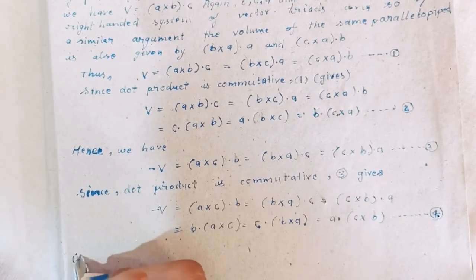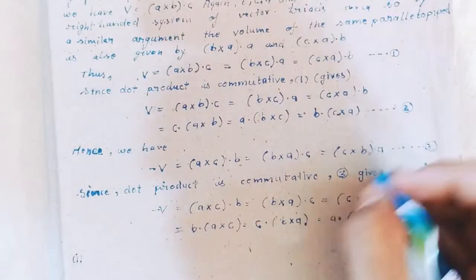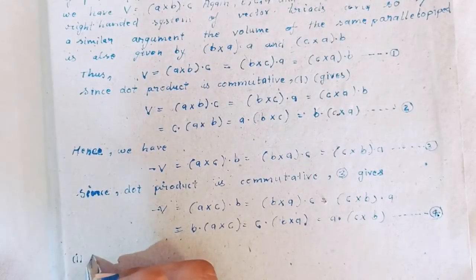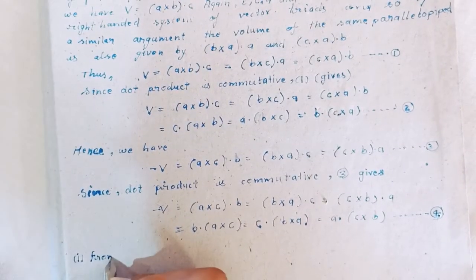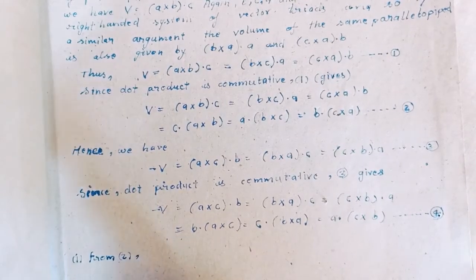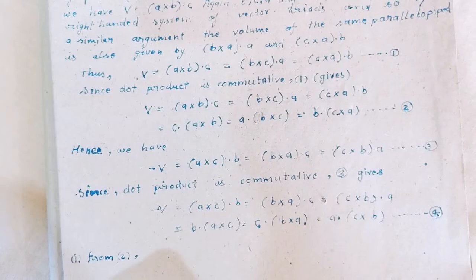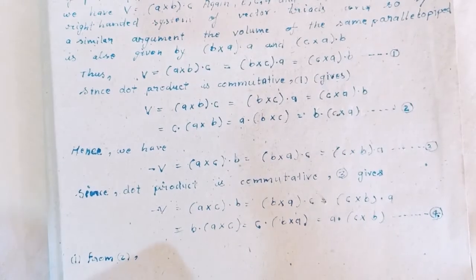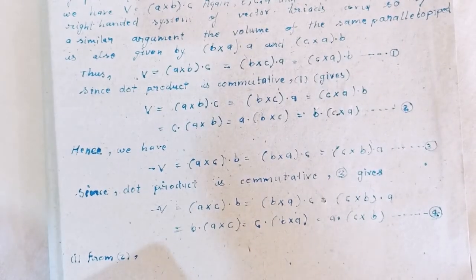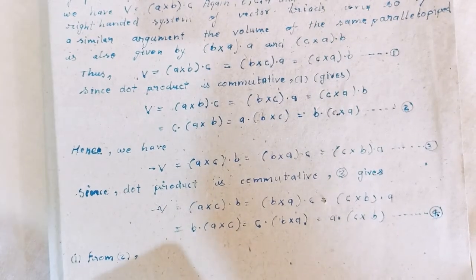First, from second, this shows that the value of the scalar triple product is independent of the position of the dot and cross, and so these may be interchanged.